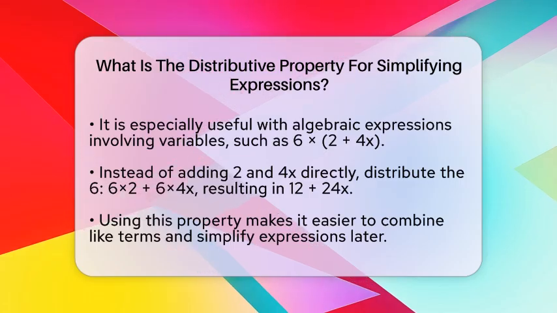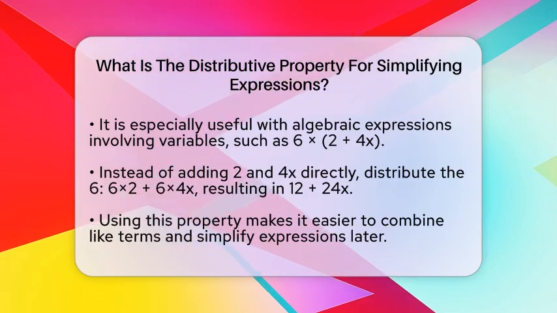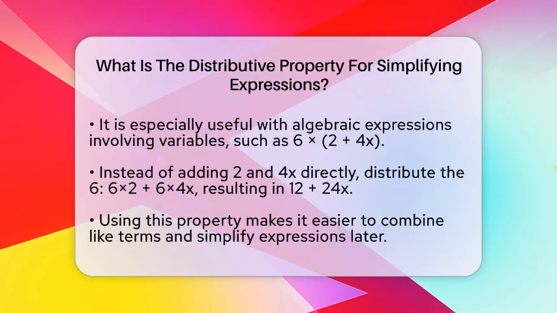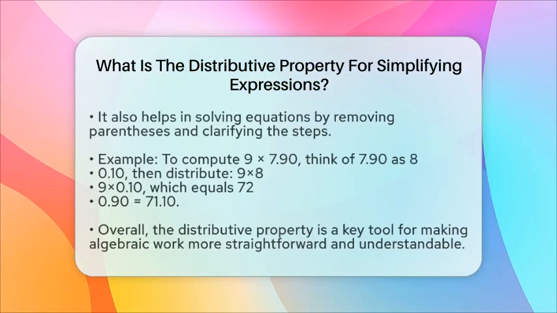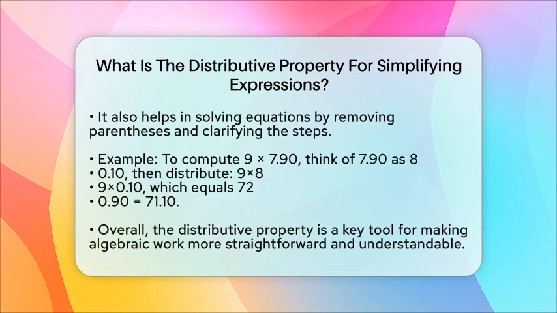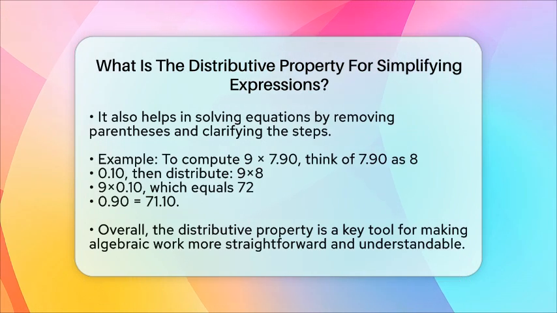For instance, if you want to find out what 9 times 7.90 is, you can think of 7.90 as 8 minus 0.10. Then, you use the distributive property, 9 times 8 minus 9 times 0.10. That's 72 minus 0.90, which equals 71.10.